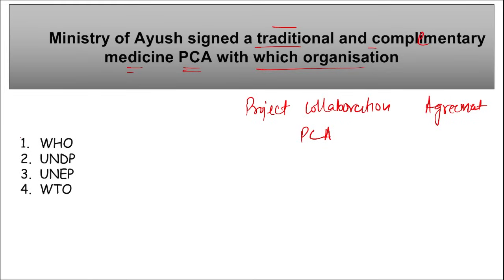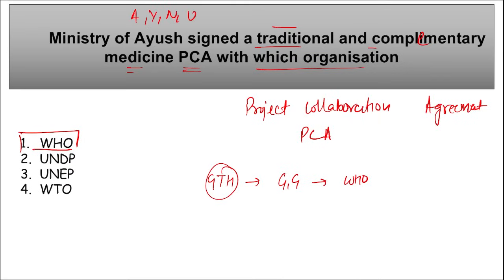It is your WHO, World Health Organization. And if you remember, if we talk about Global Traditional Hub, this will be set up where? In Gandhinagar, Gujarat, and this will be set up with the help of WHO only. If we talk about Ayush here, what does Ayush full form stand for? Ayurveda, Yoga, Naturopathy, Unani, Siddha, and Homeopathy. Correct? This PCA agreement was signed during an event that was held in Switzerland. That was in Geneva, Switzerland.